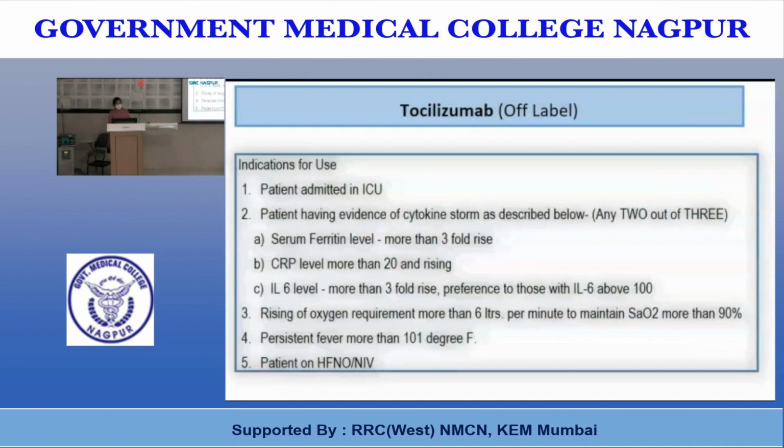Tocilizumab: the indication for tocilizumab is that the patient should be admitted in ICU, having evidence of cytokine storm as described, ferritin level more than 3-fold rise, C-reactive protein more than 20 or rising, IL-6 more than 3-fold rise, preferred in those with IL-6 above 100. Third is a rising oxygen requirement of more than 6 liters per minute to maintain saturation above 90. Persistent fever more than 101 degrees and patient on HFNO or NIV.